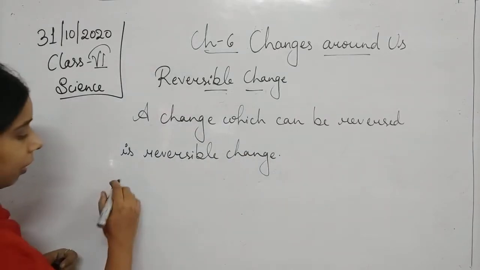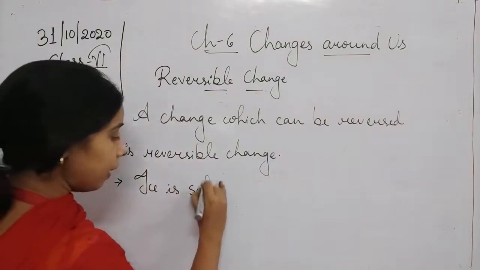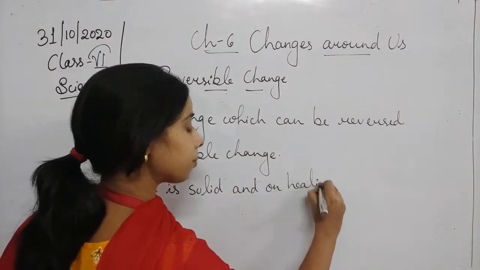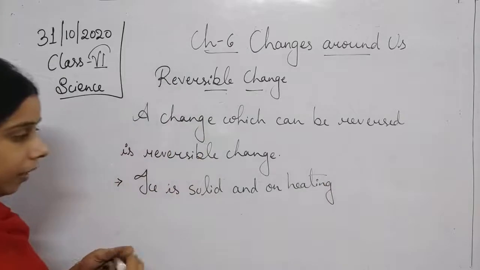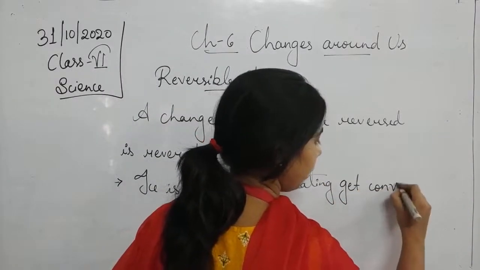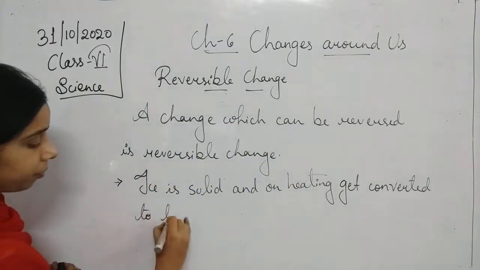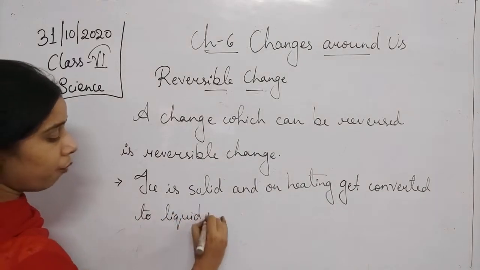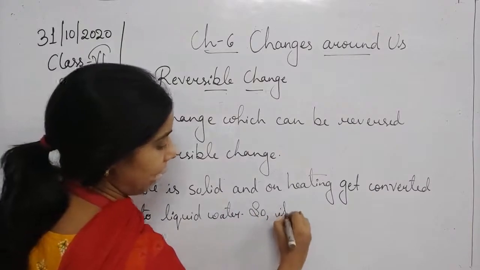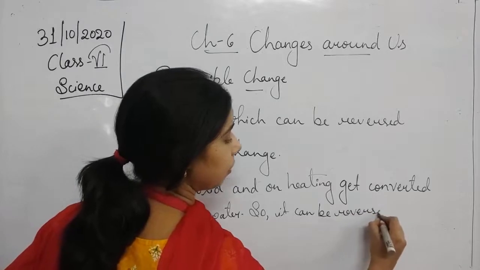So for that, students, if we take ice, what is it? It is a solid, and on heating it gets converted to liquid water, so it can be reversed easily.